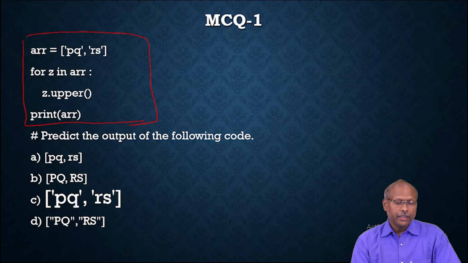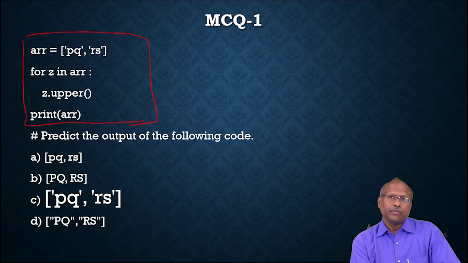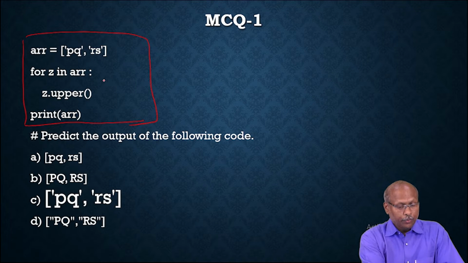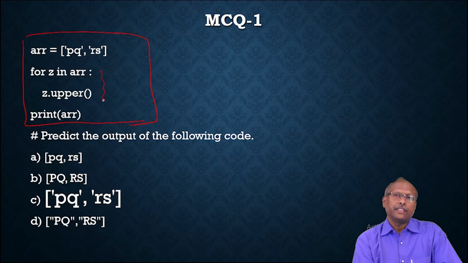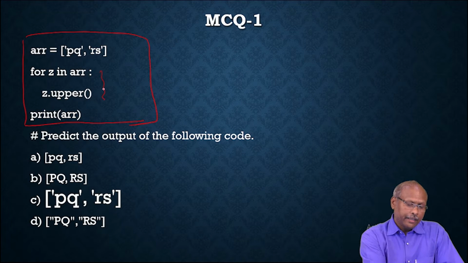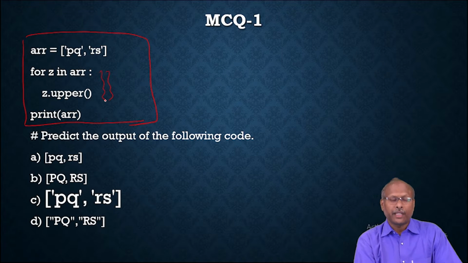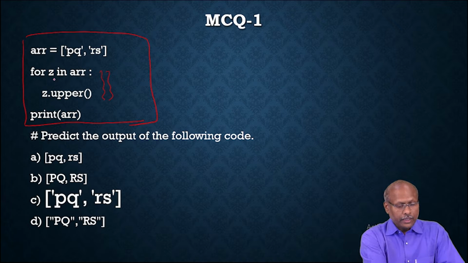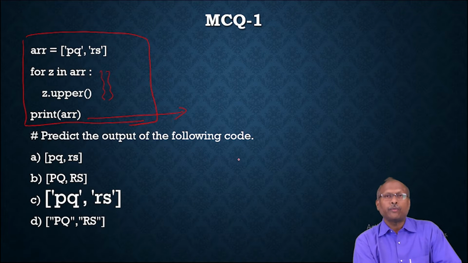If you observe here, initially there is a list with two items, PQ and RS, and there is a loop. The for loop is taking the data from the list and converting it to uppercase. This loop repeats two times because there are two items in the list, and finally it is printing ARR. So what is the output they are asking? Predict the output of the following code.